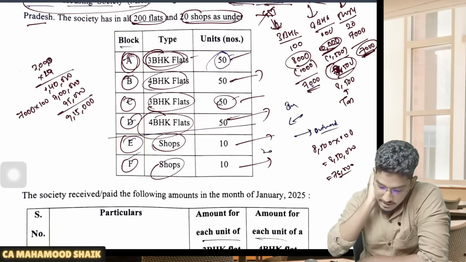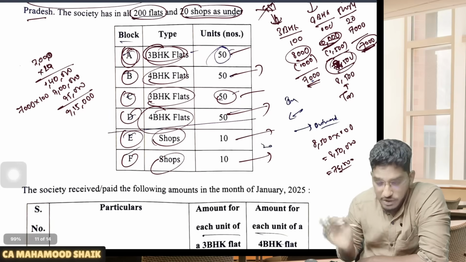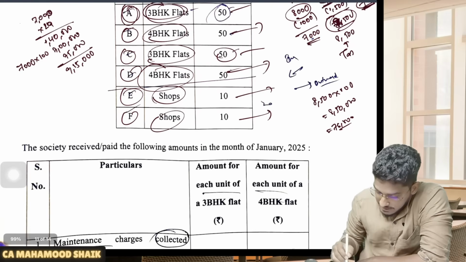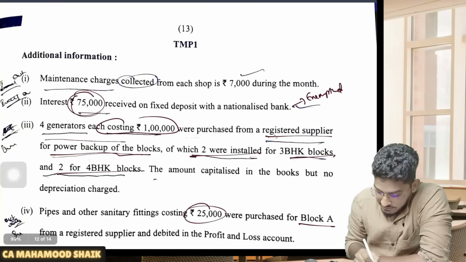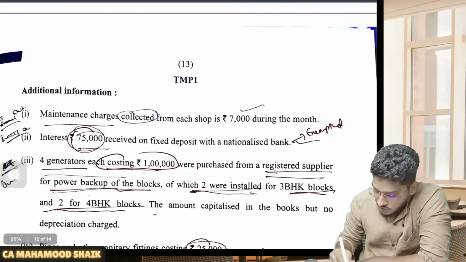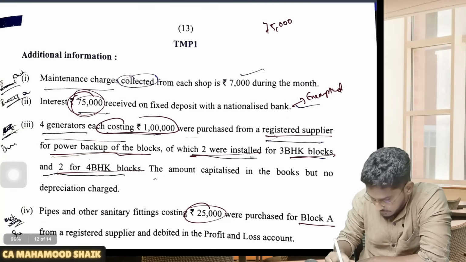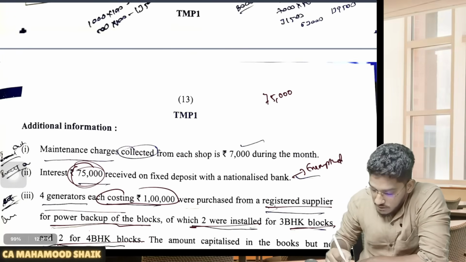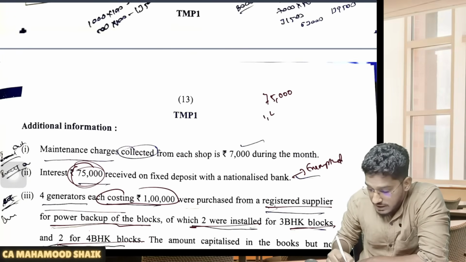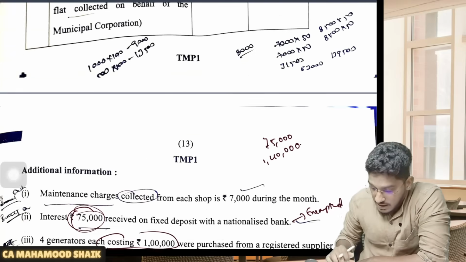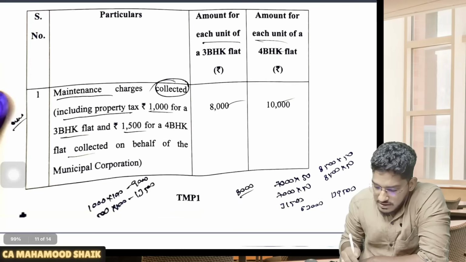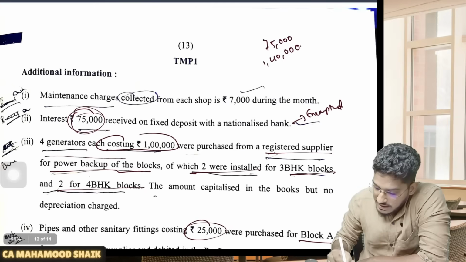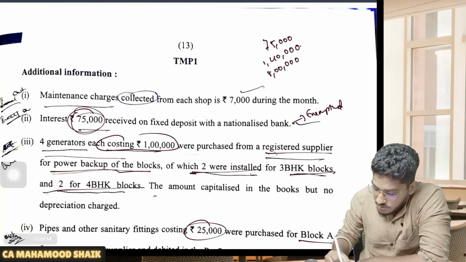But according to the answer here, if I have to give you an answer which matches the solution given there, see, if I calculate exempt supply, here I have 75,000. This is anyhow exempted, so there is no question regarding that 75,000. Then whatever 7,000 you have collected from the shops, that is also exempted. So 7,000 into 20 shops, which will come to 1,40,000, that is also exempted. Now what they might have considered is gross. Total 8,000 they have collected, and everything is exempted. So maybe they have considered 8 lakh rupees, which is also exempted.